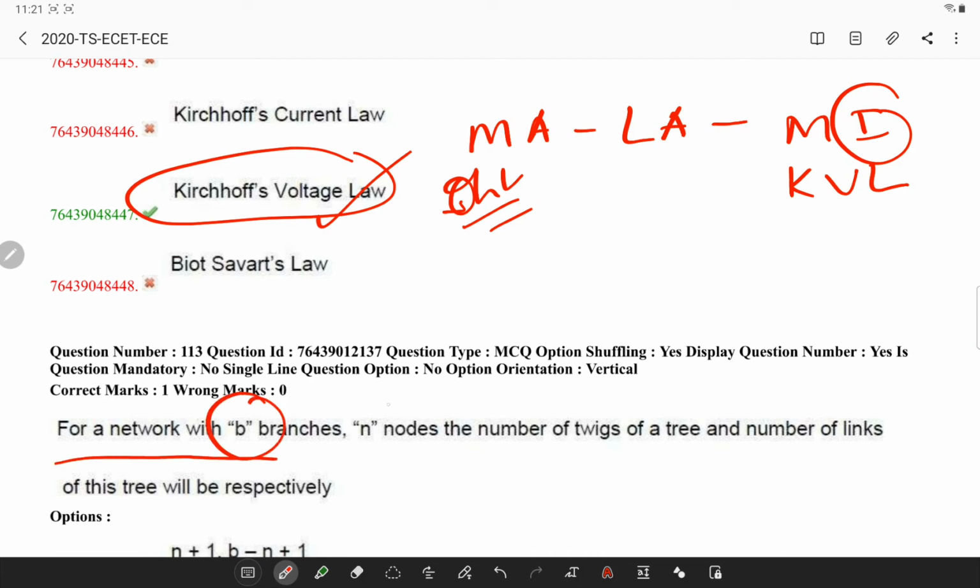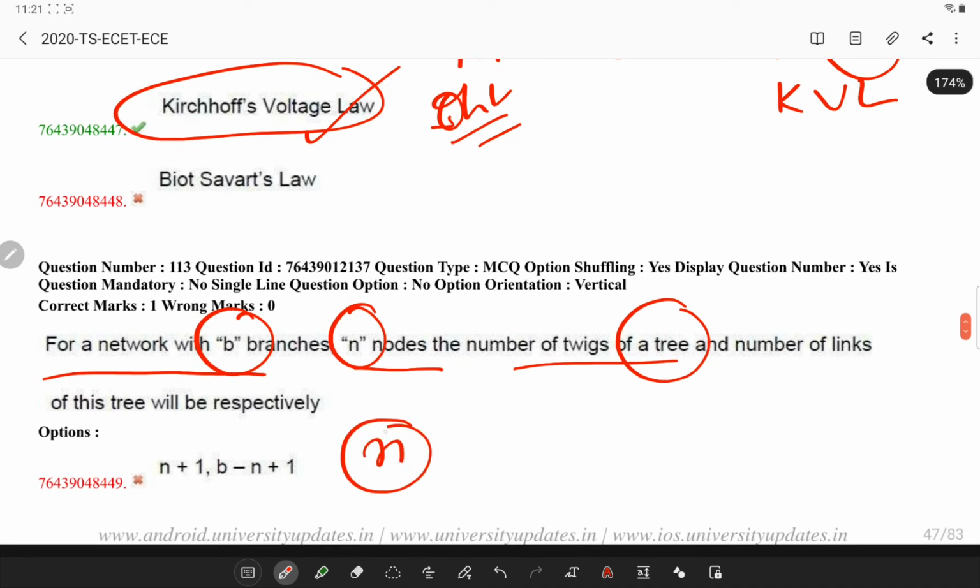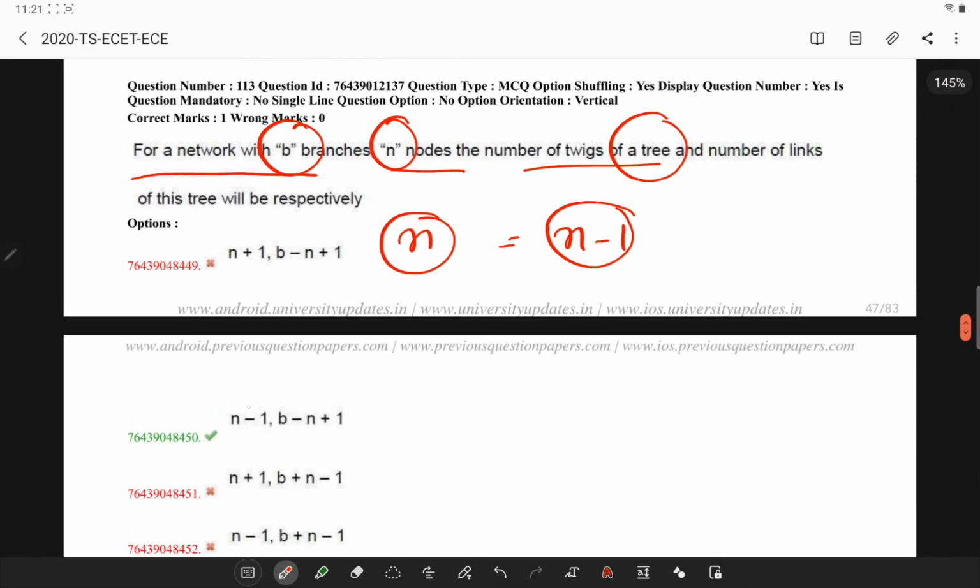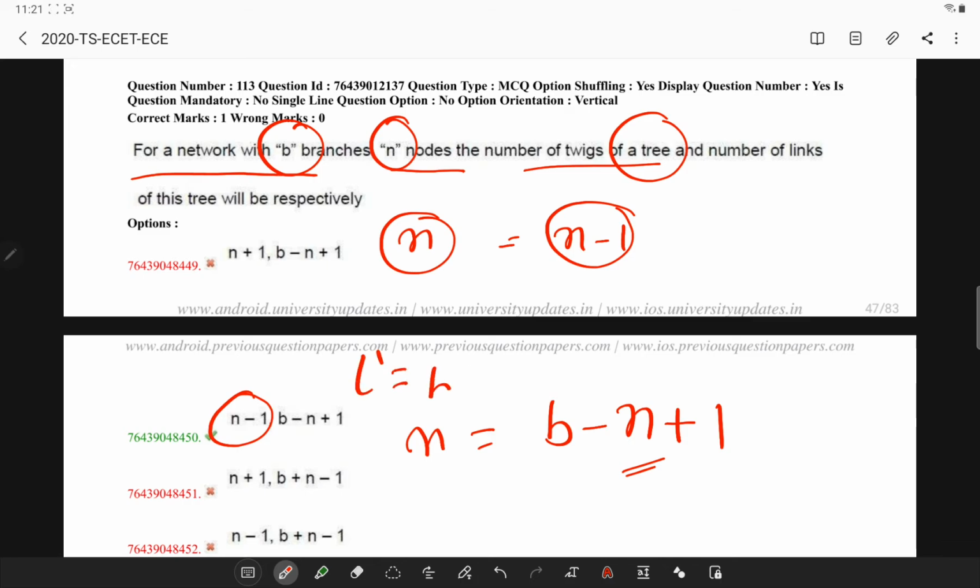For a network with B branches and N nodes, the number of twigs of a tree is given by the formula N minus 1. So for twigs it is this, and the number of links is given by the formula B minus N plus 1. Now how did we get this? The number of links L dash is B minus L, where L is the earlier twigs. If I substitute it, B minus (N minus 1) will become this.